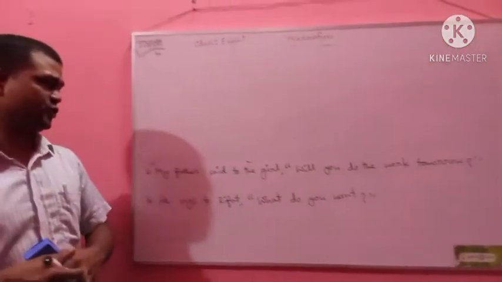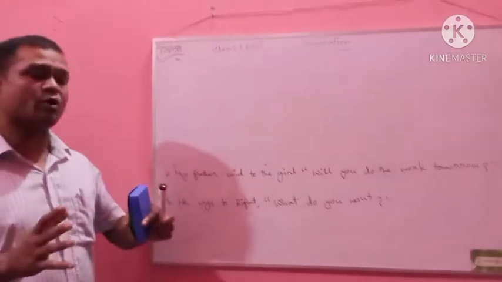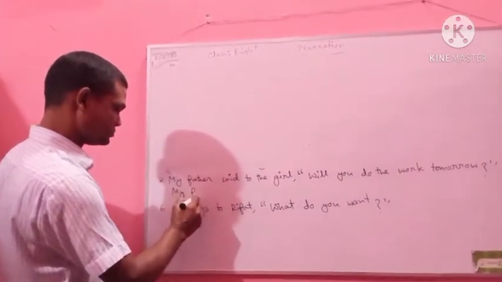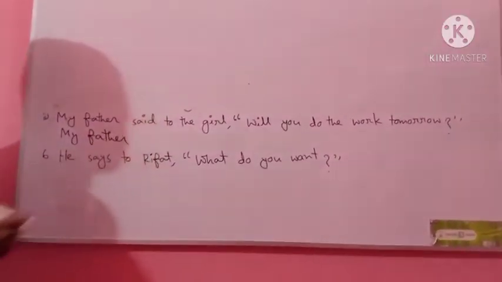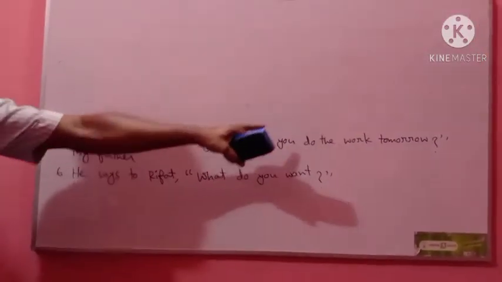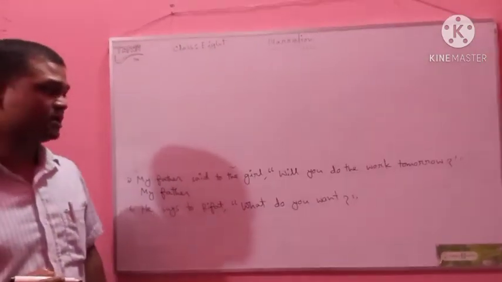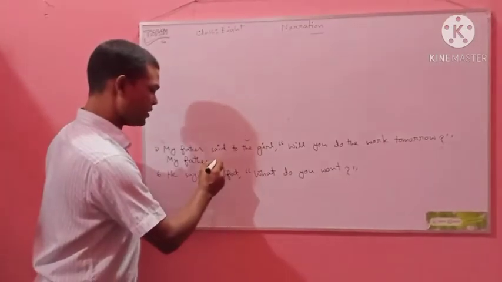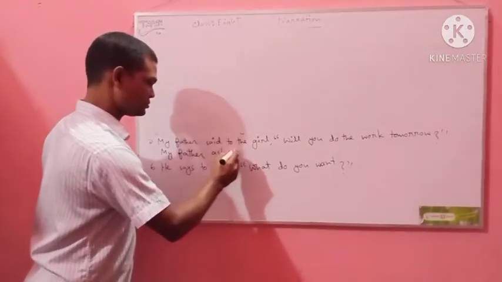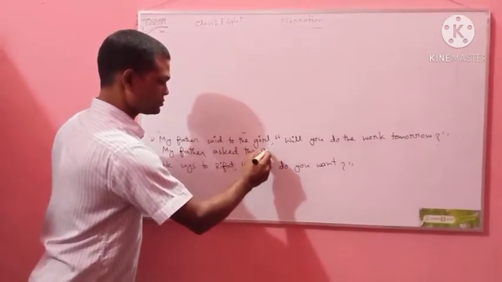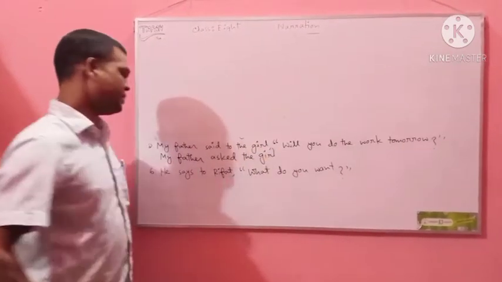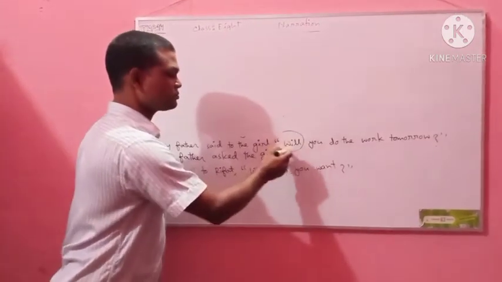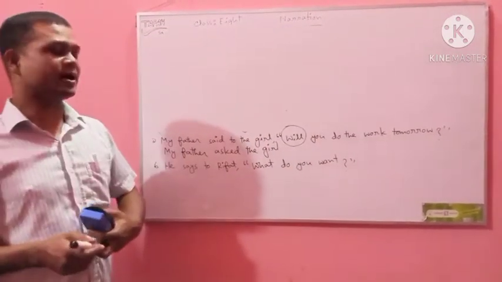My father said to the girl, will you do the work tomorrow? So my father. Will you do the work tomorrow? This sentence is also interrogative. So say to will be converted to asked. My father asked the girl, will you do the work tomorrow?